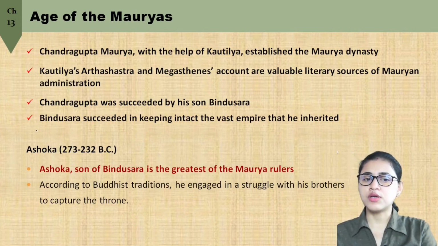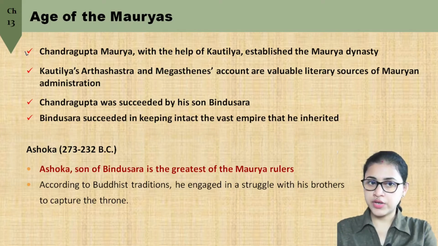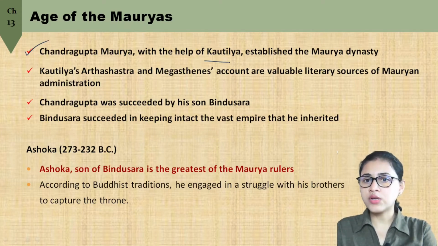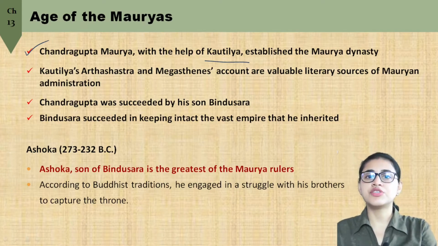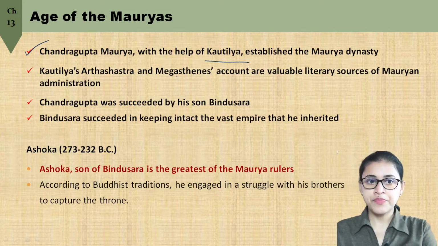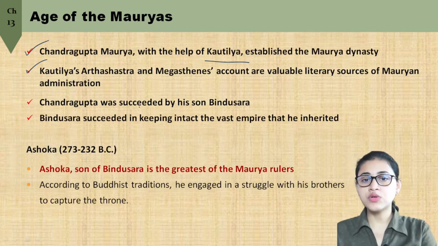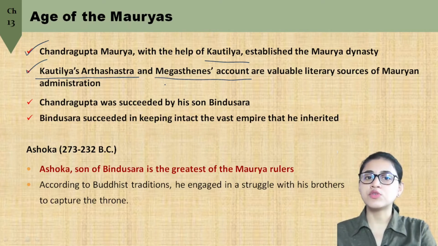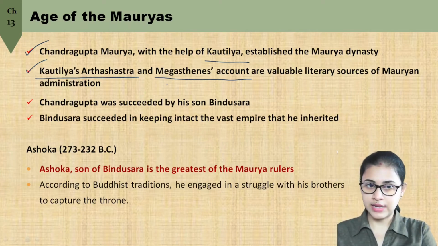But before talking about Ashoka, we'll just try to recollect a few important points from part 1 of this lecture. So first, we already know that Chandragupta Maurya, with the help of Kautilya or Chanakya, established the Maurya dynasty after overthrowing the Nanda dynasty. Now we also learned about the administrative system of the Mauryan Empire. The sources for studying the administration are Kautilya's Arthashastra and Megasthenes' account, that is Indica. Megasthenes was a Greek ambassador who came to the court of Chandragupta Maurya. We already have seen that.